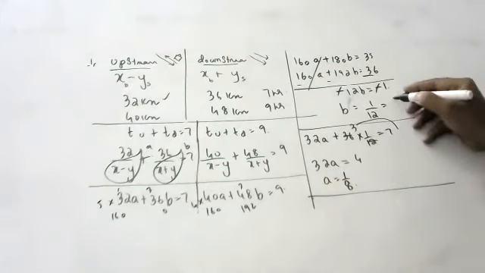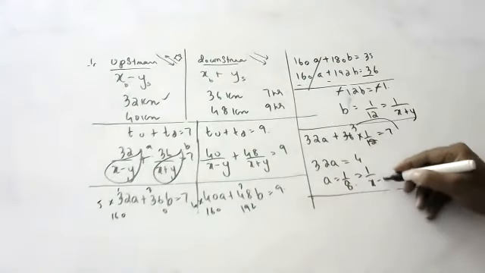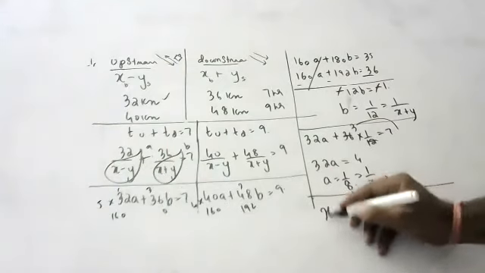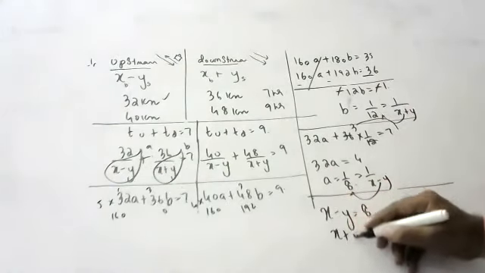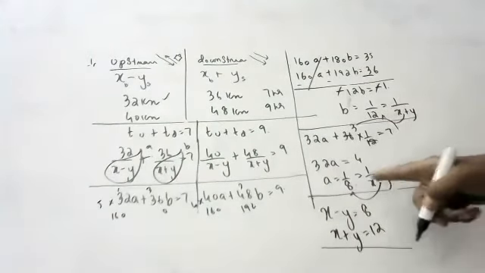But what is b, children? 1 by x plus y. What is a, children? 1 by x minus y. So, children, x minus y is 8. And what is x plus y, children? x plus y is 12. x plus y is 12, x minus y is 8.